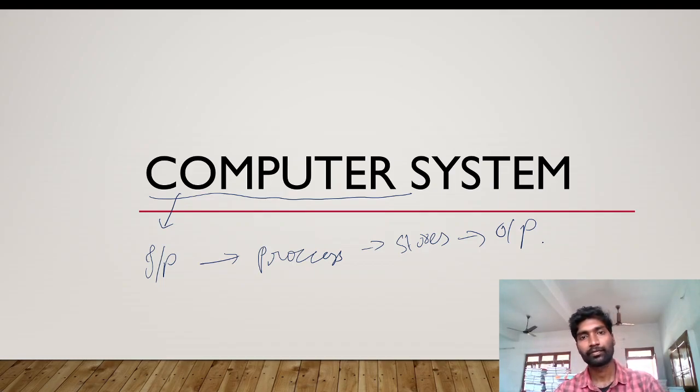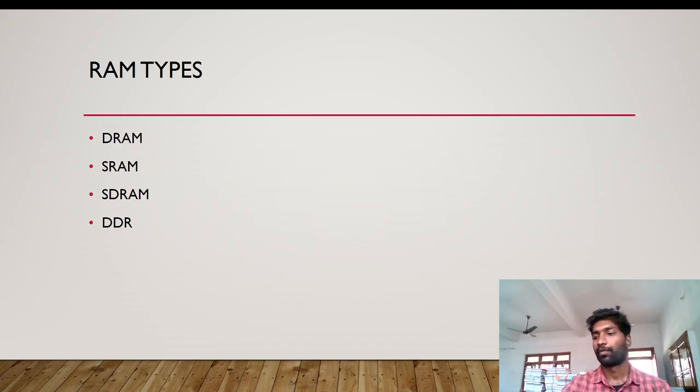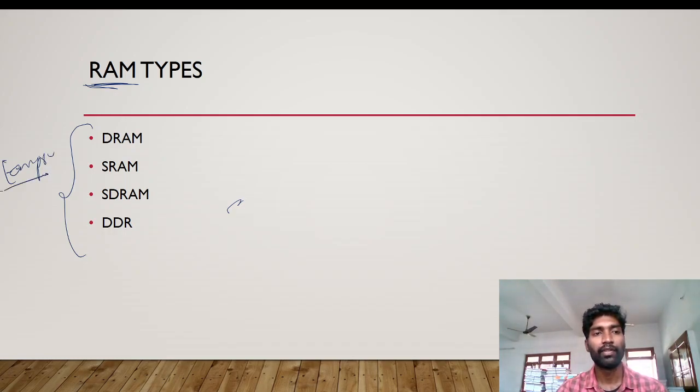Now let's see. Yesterday we saw the RAM. I already told you about this RAM. RAM means what? Random access memory. All RAMs have one similar quality, that is temporary storage. When power goes off, whatever data we stored will be erased from the RAM. So this RAM is a part of internal memory.